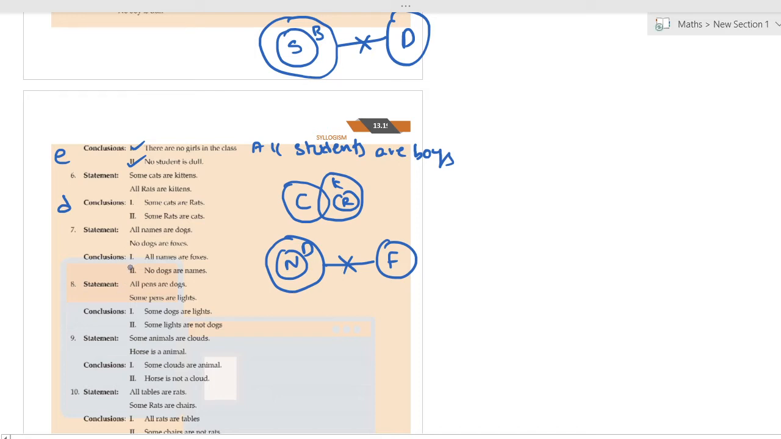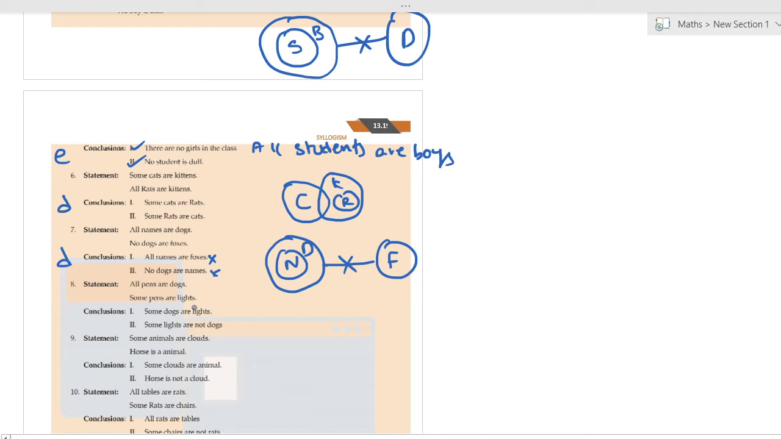No, it is wrong, because clearly we can see in the diagram that name is not a fox. No dog or name. This is also false because some of the dogs are names only. Names are inside the dogs. So answer will be D again. Neither 1 nor 2.